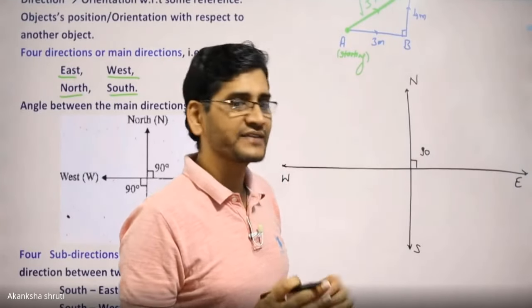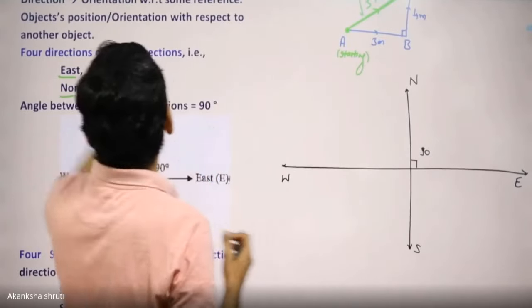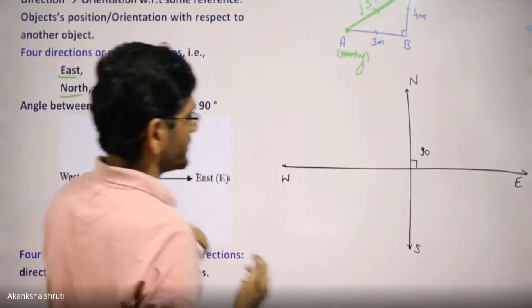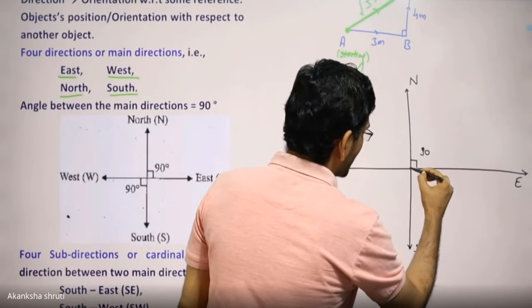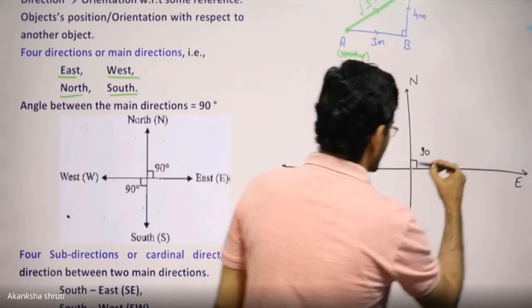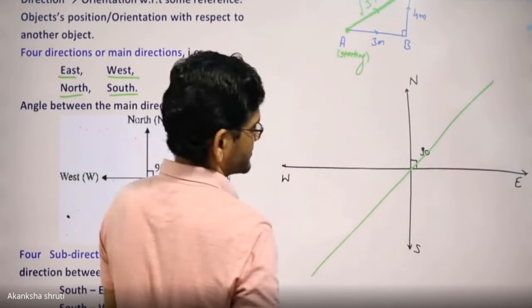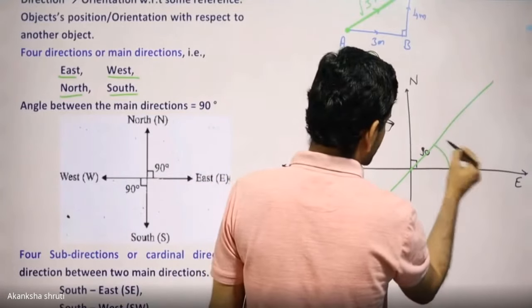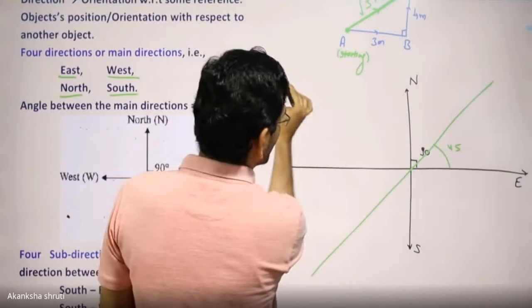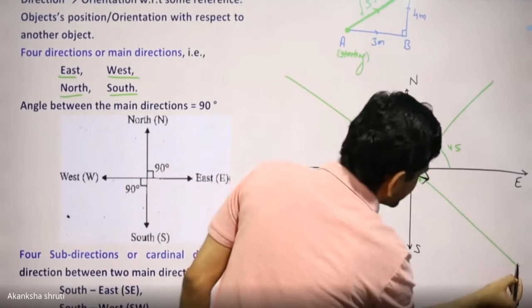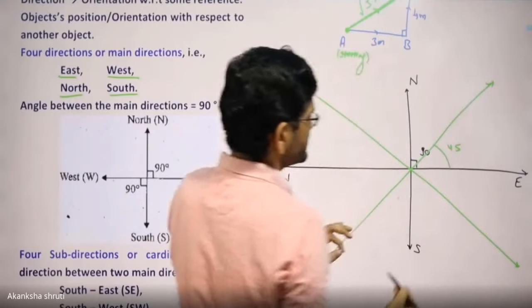They are not the major directions; rather, they are considered minor directions. They are the lines which are exactly in between these two, means it will be 45 degrees. If you make this a straight line, take this as 45 degrees, then the other line is also at 45 degrees. It is like this. These are the other directions.